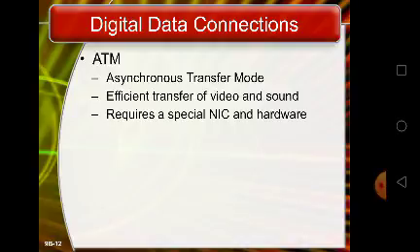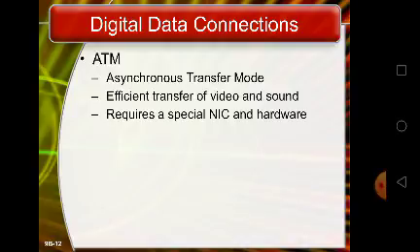ATM is asynchronous transfer mode. ATM is a protocol designed by the telecommunications industry as a more efficient way to send voice, video, and computer data over a single network.